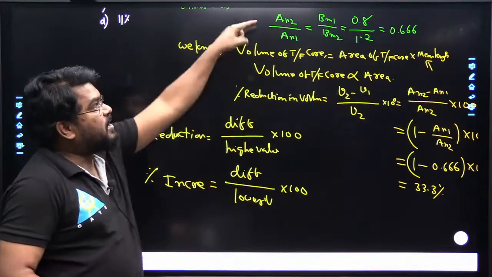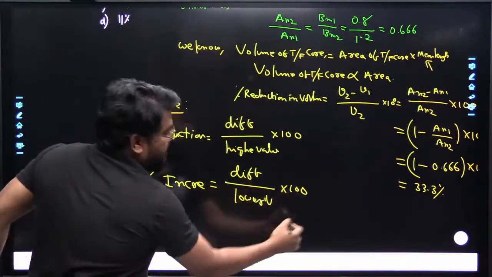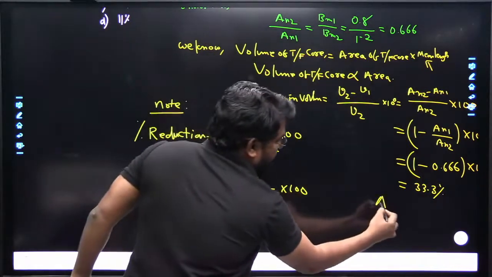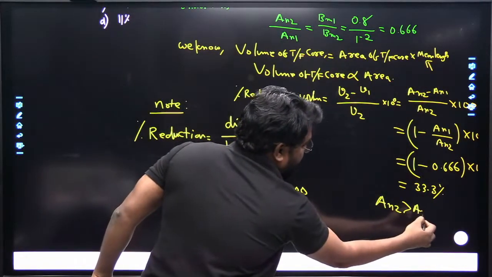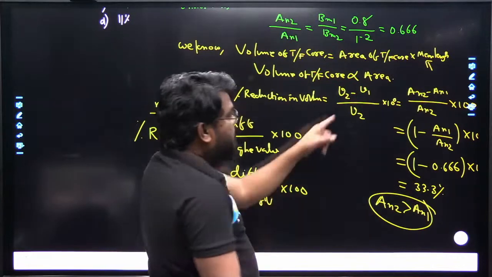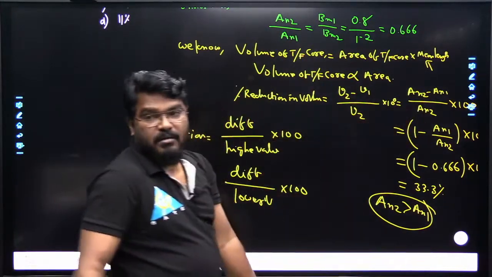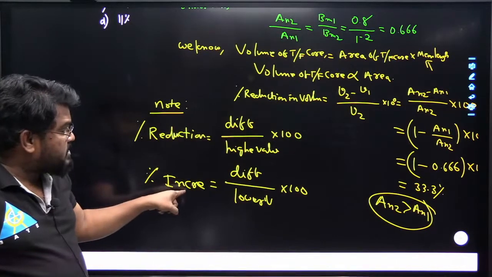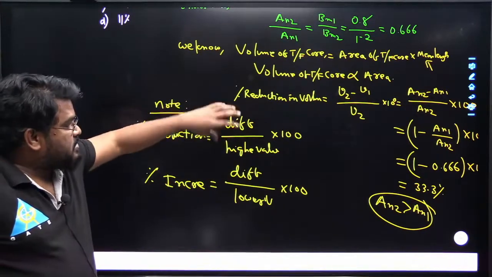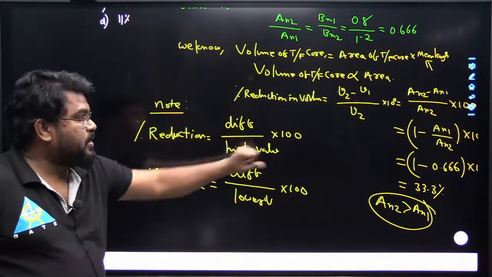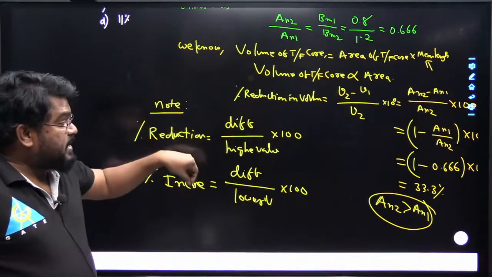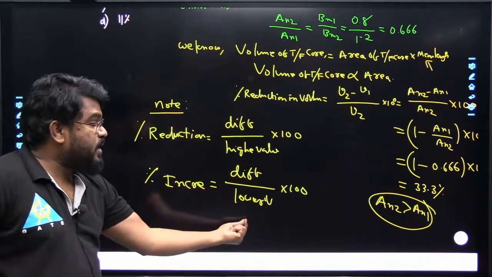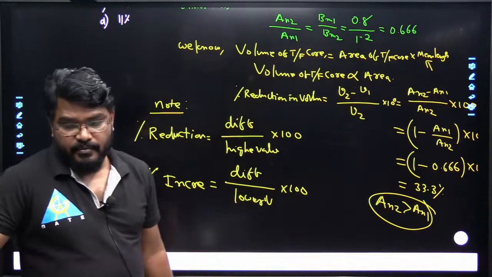Percentage reduction is the difference of these divided by the higher value. So which is the higher value? AN2 is more here; in this case AN2 is greater than AN1. That's why we have taken it as the denominator. Percentage increment is the difference divided by the lower value, multiplied by 100.